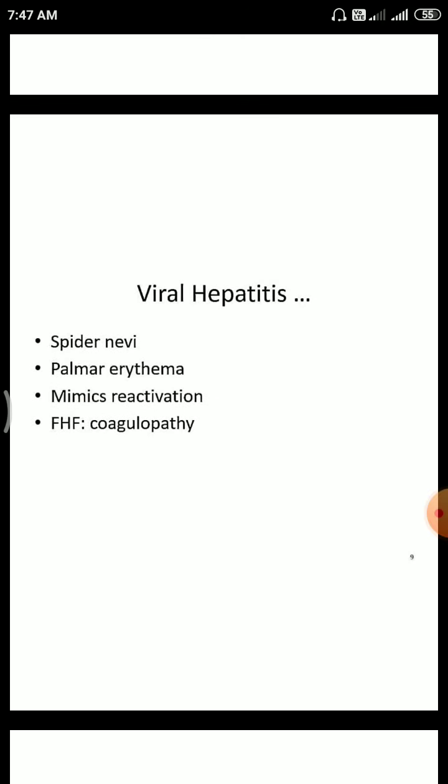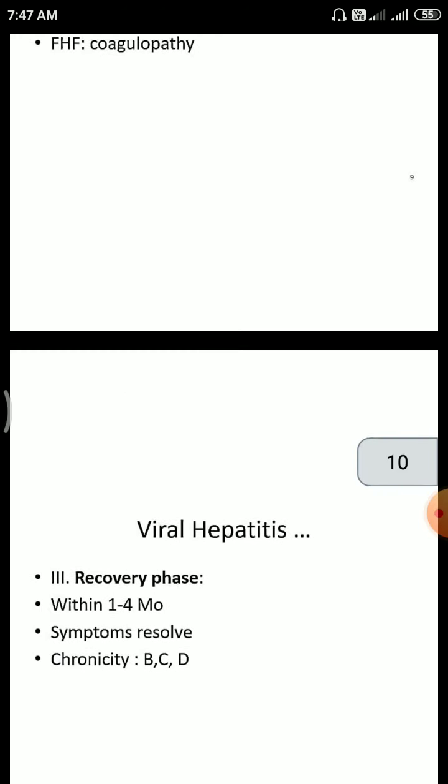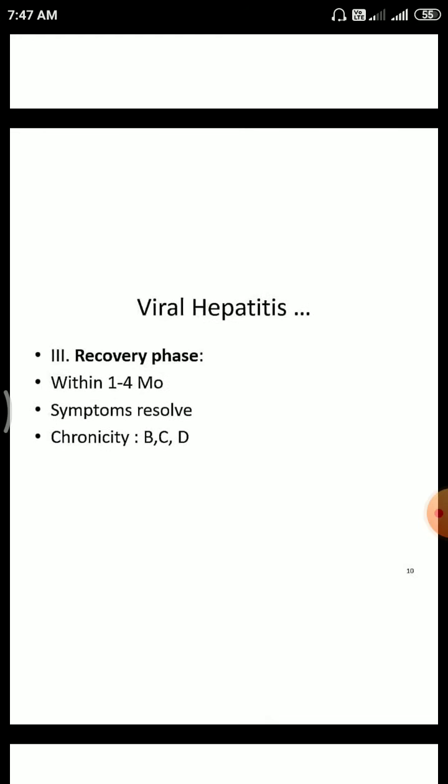Then spider naevi and palmar erythema may appear, and coagulopathy may be seen. The third one is the recovery phase. Within 1 to 4 months, symptoms are resolved. Chronicity can occur with B, C, and D viruses.